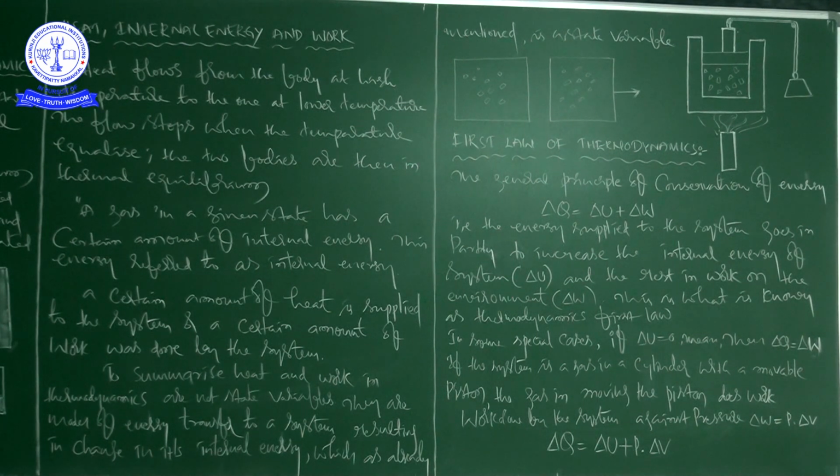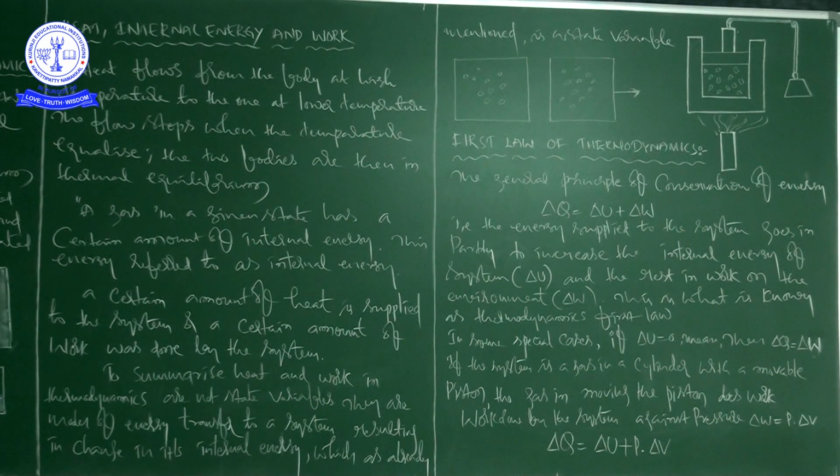By taking a small example, you can understand the different situations, which are special cases. For example, if you take a system going from the initial state to the final state in a number of ways, to change the state of a gas from P1 V1 to P2 V2, we can first change the volume of the gas from V1 to V2, keeping its pressure constant. That is, we first go to the state P1 V2, and then change the pressure of the gas from P1 to P2, keeping the volume constant, to take the gas to P2 V2.